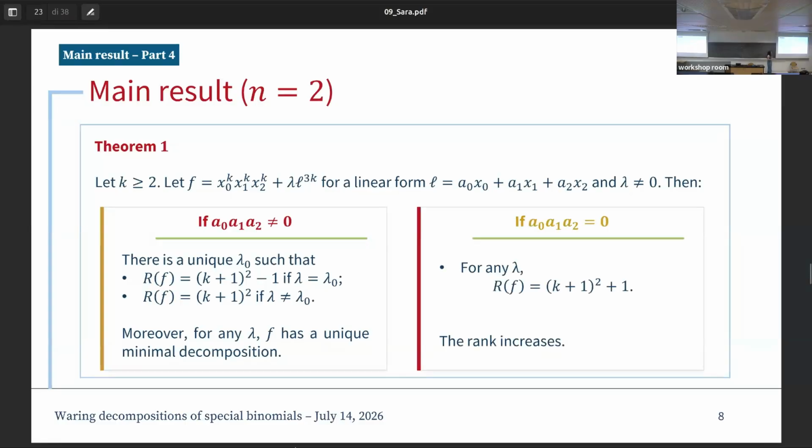The other case, of course, is when there is at least one coefficient which is equal to 0. In this case, basically the Waring rank of the polynomial increases by 1. And this is related, for instance, to the problem of forbidden logic, in which we want to decompose polynomials by avoiding.